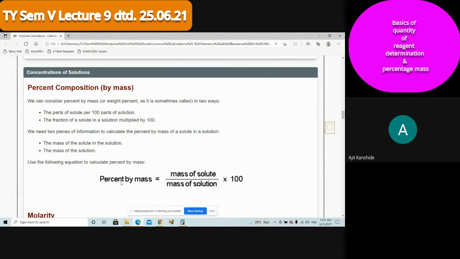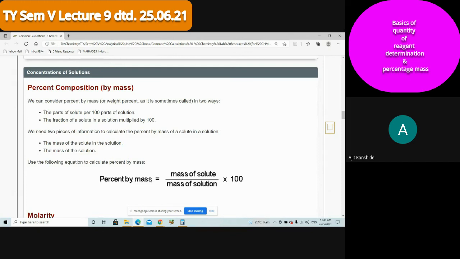Quantity in the sense the size of the sugar will be less compared to the size of the cotton. So with which do we compare? By weight or by volume? That is what is important. So here we are learning comparison by means of mass. Percent is for comparison purposes. Percent by means of mass.